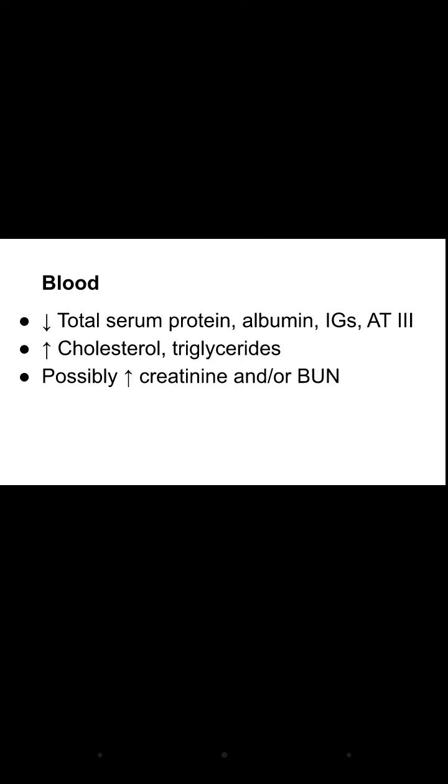Now in the blood, the total serum protein, albumin, immunoglobulins and antithrombin III will be decreased. The cholesterol and triglycerides will be increased. And if it is a severe condition, there will be abnormal kidney function tests with increased creatinine and blood urea nitrogen.